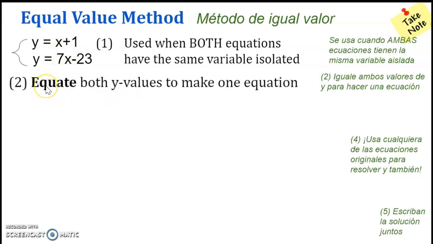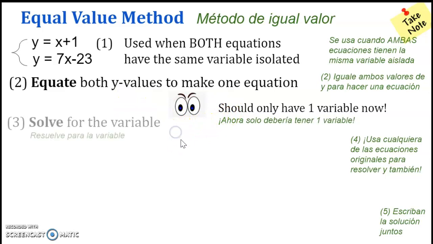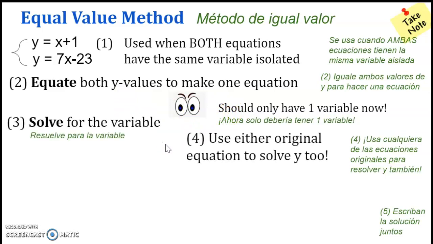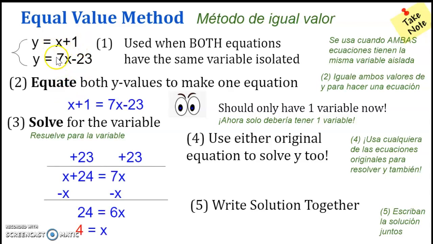And then the next step is to equate both y values to make one equation. You should only have one variable now. Then solve for the variable, use either original equation to solve for y, and then write the solution together. So in this example, what do we mean by that? Equate both y values to make one equation. Since y has the equal value of x plus 1 and y has the equal value of 7x minus 23, I can say that x plus 1 and 7x minus 23 are equal in value. So that's why this equal sign comes in.